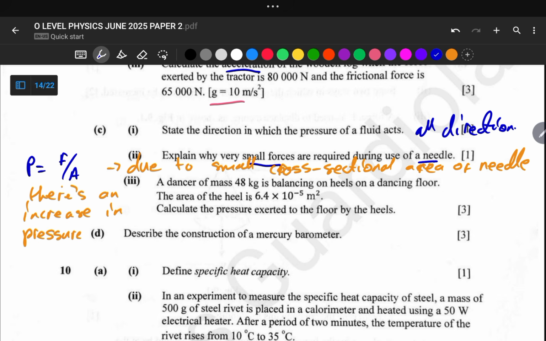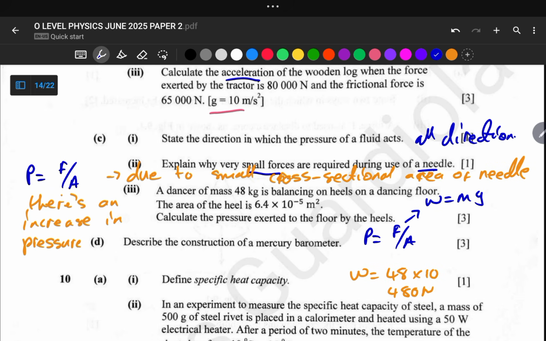So pressure is equal to force per unit area, and the force here is the weight of this dancer, and the weight is equal to mg. So let us start by calculating the weight. So we can now say weight is equal to 48 multiplied by our g, which is equal to 10 meters per second squared. Okay, so our weight is 48 by 10, and this gives us 480 newtons. So here is our weight, and we can now say pressure is equal to 480 divided by what?